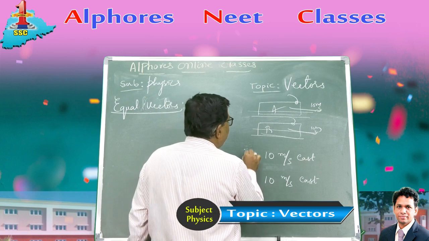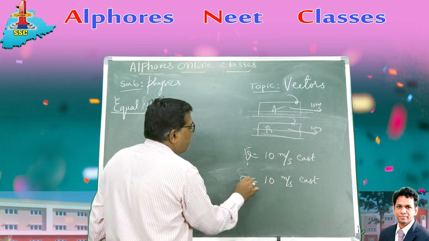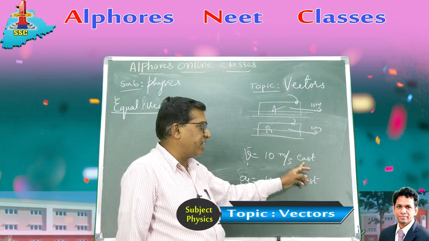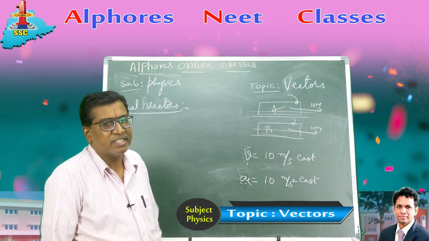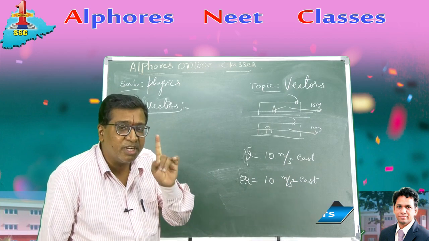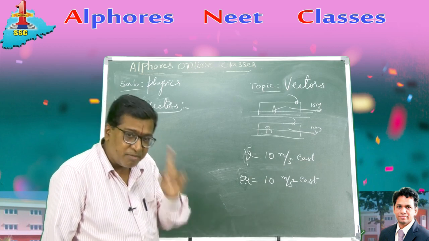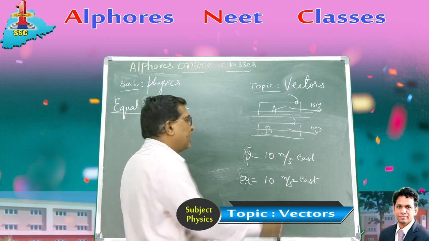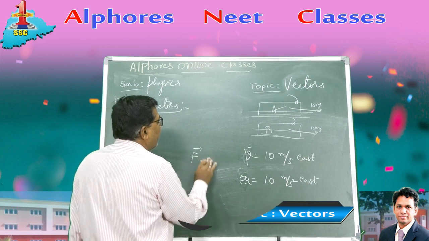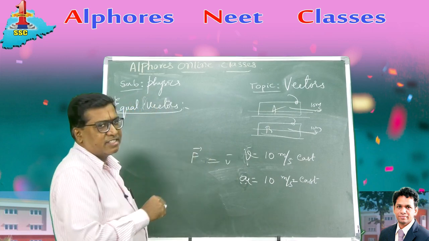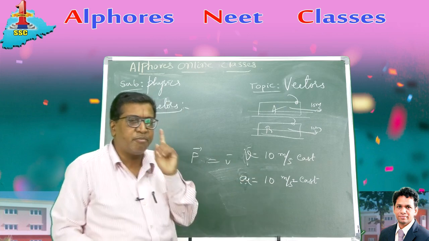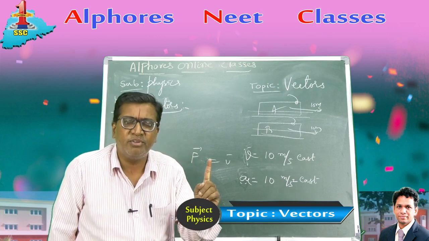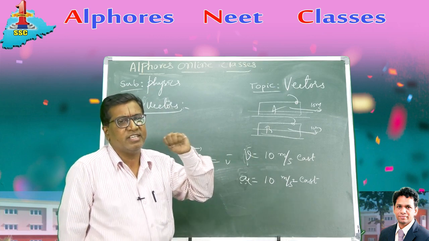Suppose velocity of a body is 10 meters per second east, and acceleration of a body is 10 meters per second square east. You don't call them equal vectors. Magnitude may be same, direction is same, units are different. They are not equal vectors. They must be similar vectors, belonging to the same physical quantity, same magnitude, same unit, same direction. Then only they are said to be equal vectors, right? A force vector cannot be equal to a velocity vector, even though magnitude and direction are same, right? Similar vectors with same magnitude and same direction are called equal vectors.